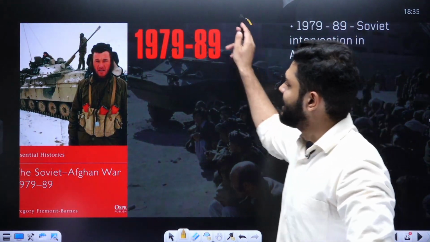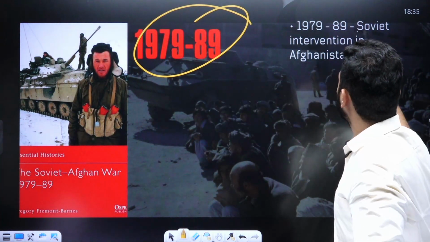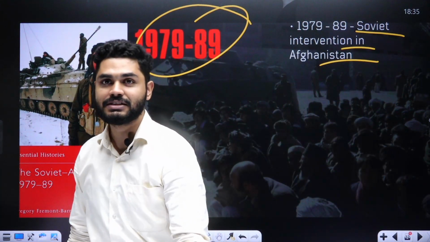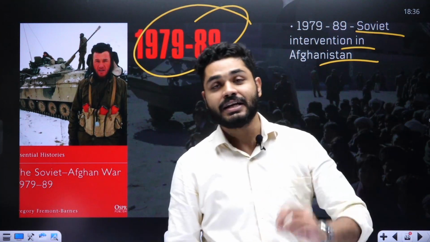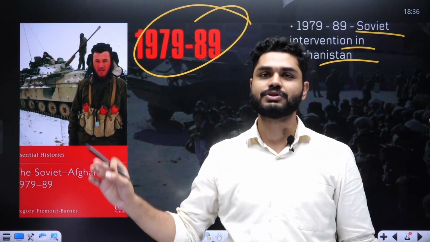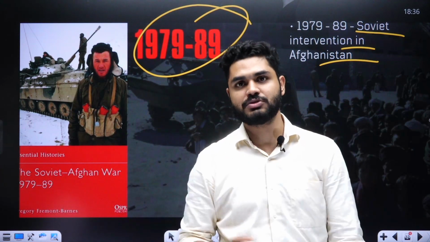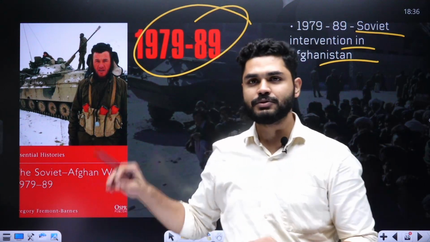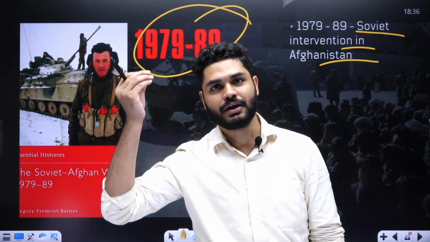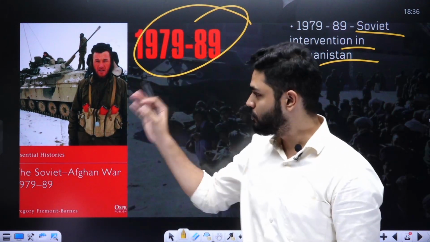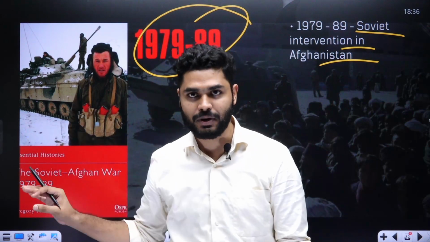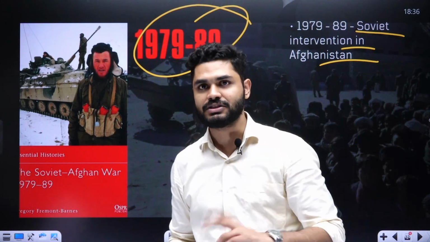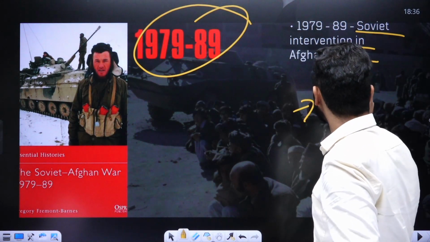Then in 1979 to 1989, the Soviet intervention in Afghanistan. The Soviets entered Afghanistan, and they said that we will establish our communist idea in Asian parts also, in Afghanistan also, and this was considered one of the biggest mistakes by USSR, by Soviet Union, because it took them a hell of a lot of effort and economic support to support these proxies, to support the idea of communism in this part. And what USA did was, USA supplied arms to the Afghan resistance, who called themselves the Mujahideen.